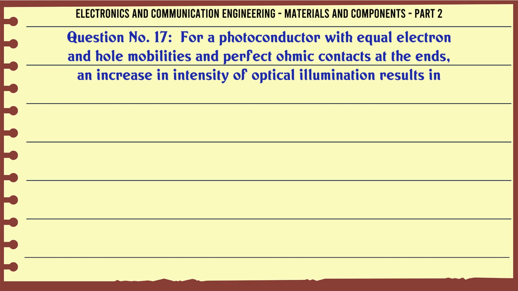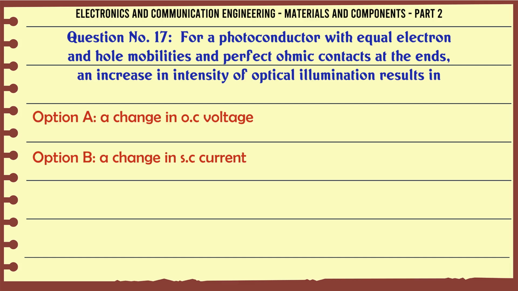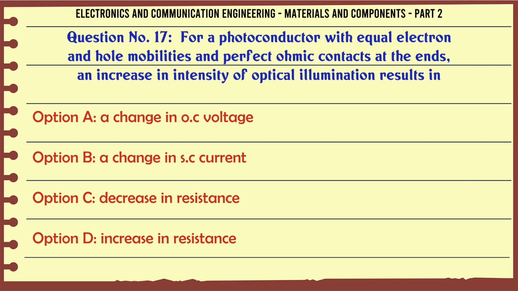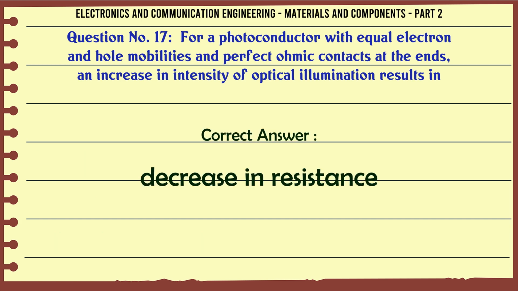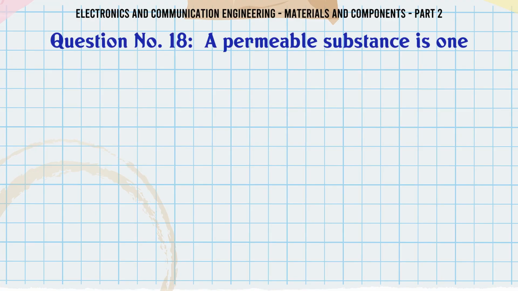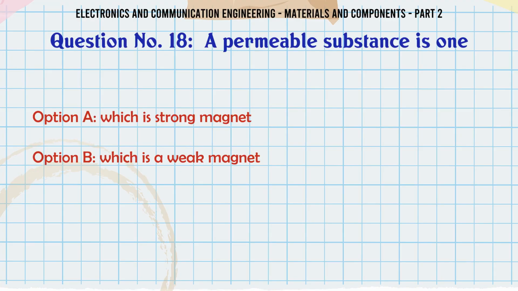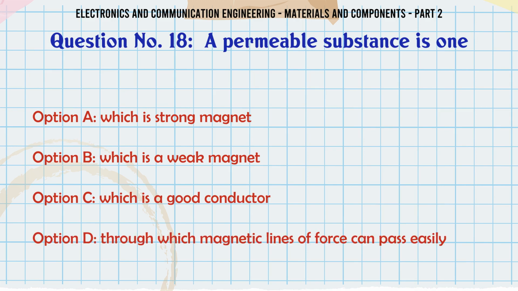For a photoconductor with equal electron and hole mobilities and perfect ohmic contacts at the ends, an increase in intensity of optical illumination results in a. change in O.C voltage, b. a change in S.C current, c. decrease in resistance, d. increase in resistance. The correct answer is decrease in resistance. A permeable substance is A. which is strong magnet, B. which is a weak magnet, C. which is a good conductor, D. through which magnetic lines of force can pass easily.